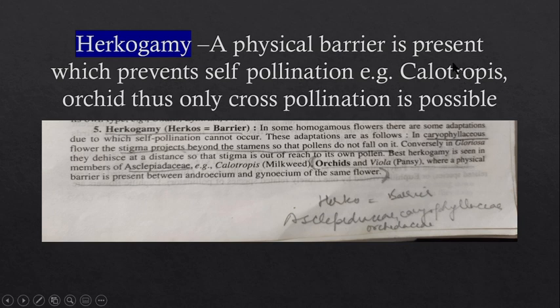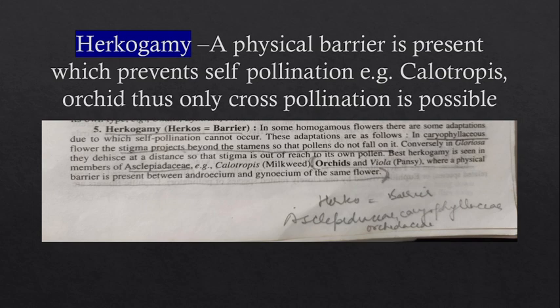This is a plant belonging to the Asclepiadaceae family, and the other one is orchids, where only cross pollination is possible. Why is cross pollination possible? Due to hercogamy. Hercos means barrier. There are some features in the plant or flower structure which prevent self pollination. So when self pollination cannot occur, cross pollination is the only choice left, due to hercogamy, a physical barrier.